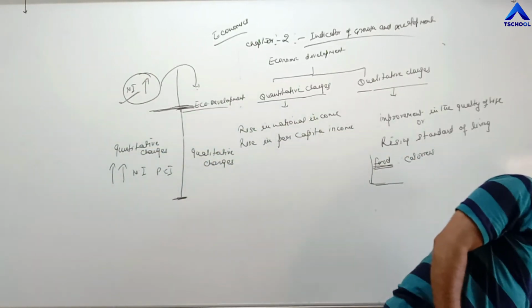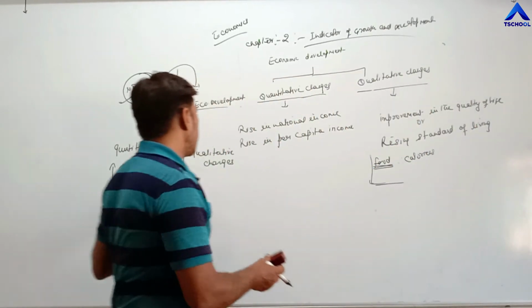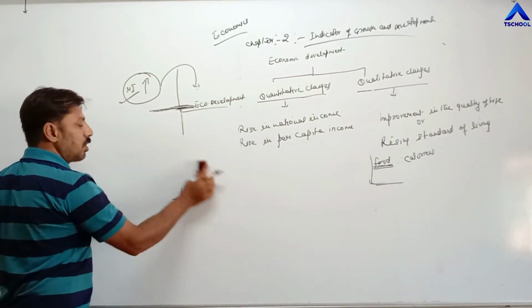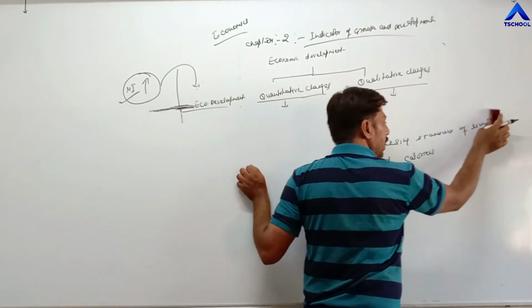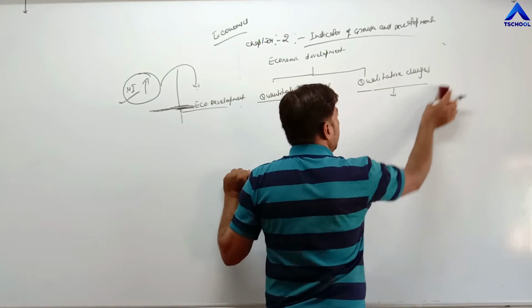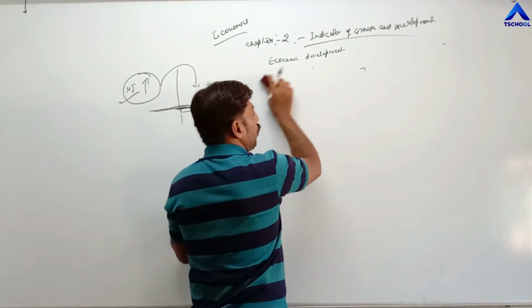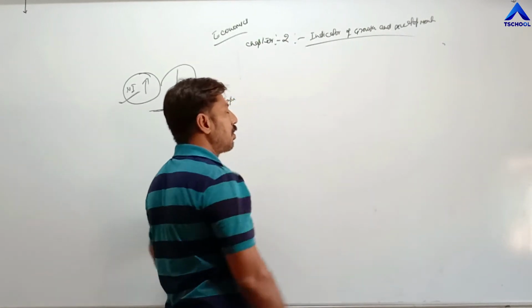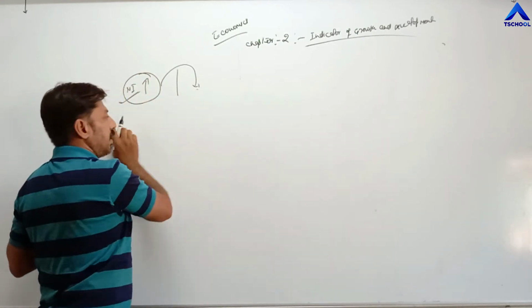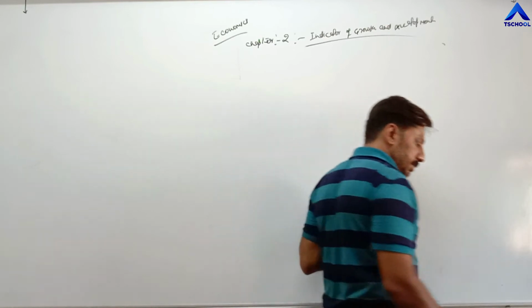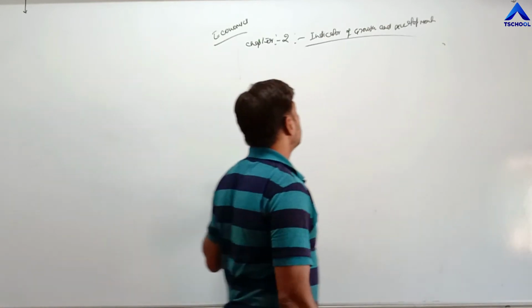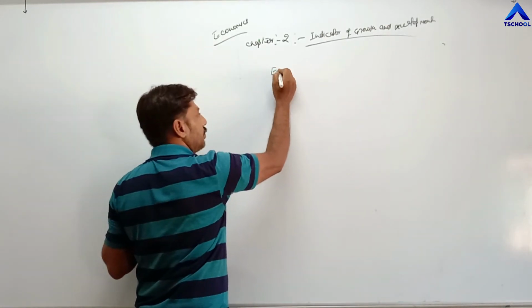National income increases, per capita income increases, but the economy is not required to spend a major part on the development of infrastructural facilities, on improvement of quality of life, or on raising the standard of living. That's why this is called economic growth. Now the next topic is economic growth.